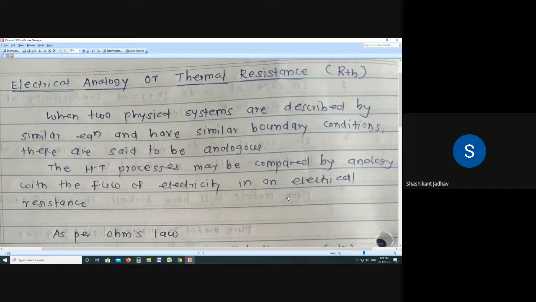So Q is equal to, what is our equation? Q is equal to K into A into dT by dx. Current is flowing because of what? Because of the temperature difference. So only the temperature difference we have to take at the numerator, and the remaining part we have to take at the denominator. So what is the factor which is coming at the denominator? Because of the temperature difference current is flowing. So Q is equal to dT at the numerator, and the remaining part at the denominator. Anyone tell me what factor is at the denominator of this equation?